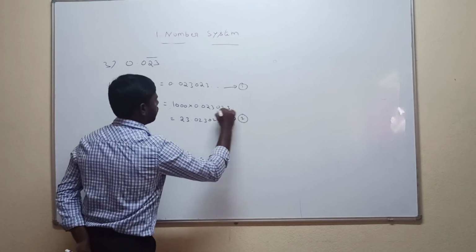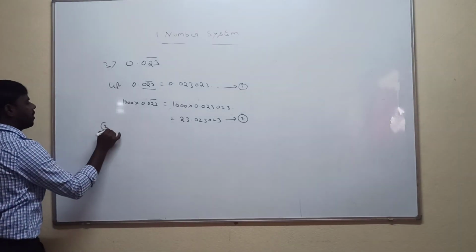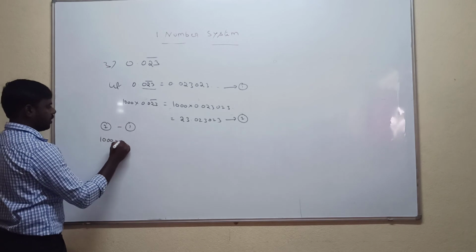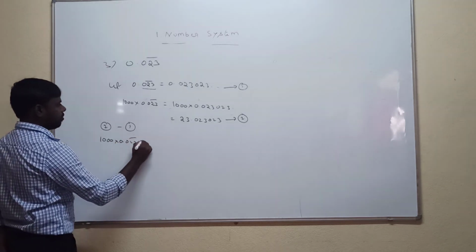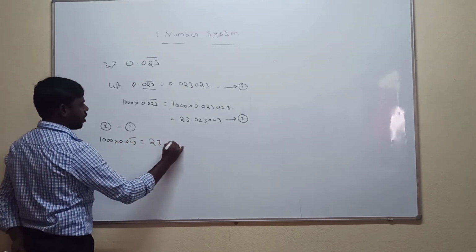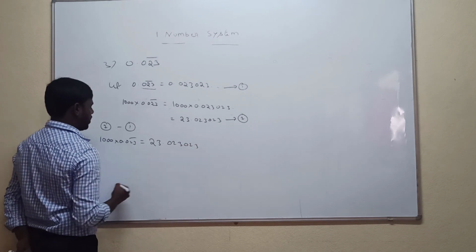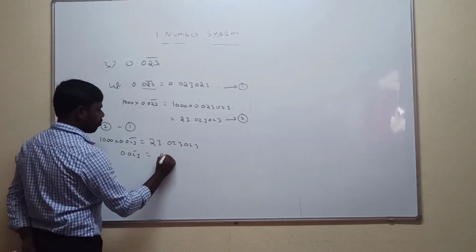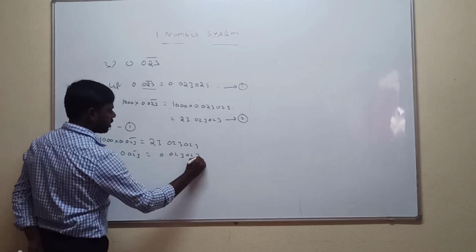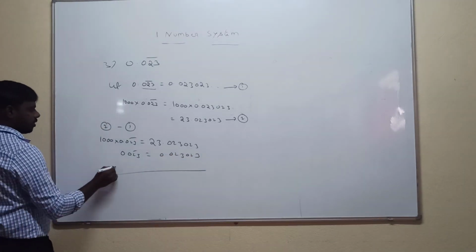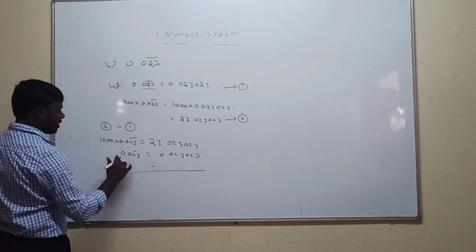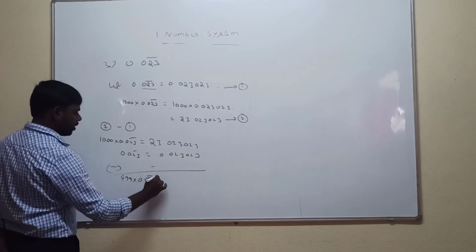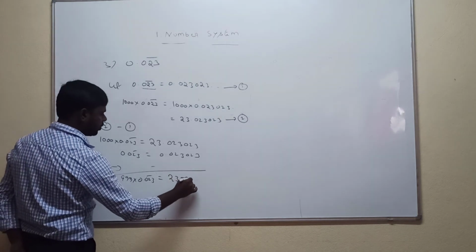The other is equation number 1. Subtract equation 2 minus equation 1. The second equation is 1000 into 0.023 bar is equal to 23.023. The first equation is 0.023 bar is equal to 0.023. Subtracting, 1000 minus 1 is 999 into 0.023 bar is equal to 23.00.